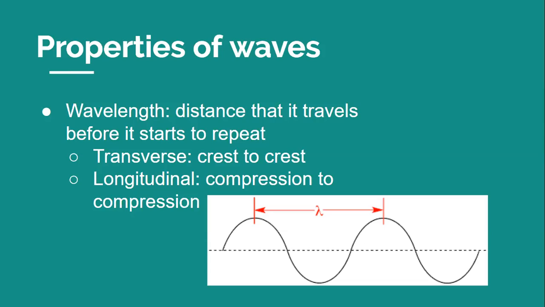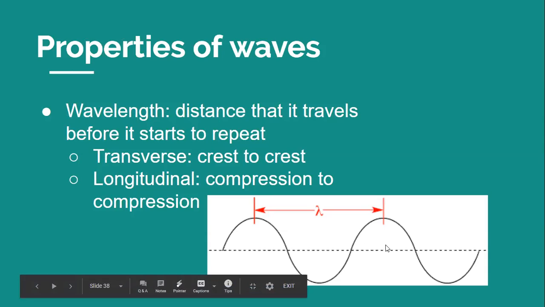So a wave's wavelength is determined by the distance it travels before it starts to repeat. The wavelength of a transverse wave is the distance from crest to crest, as shown in this figure right here. For a longitudinal wave, the wavelength is the distance from one compression to the next.